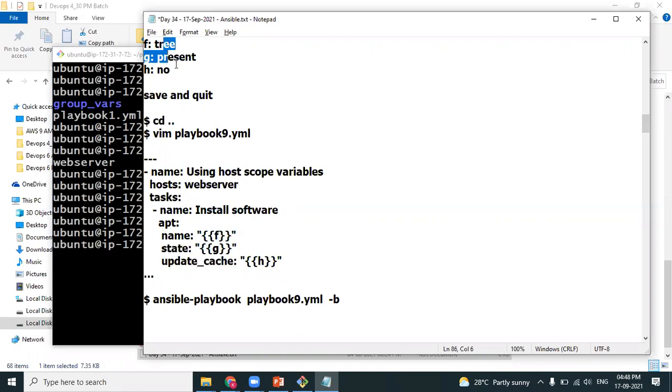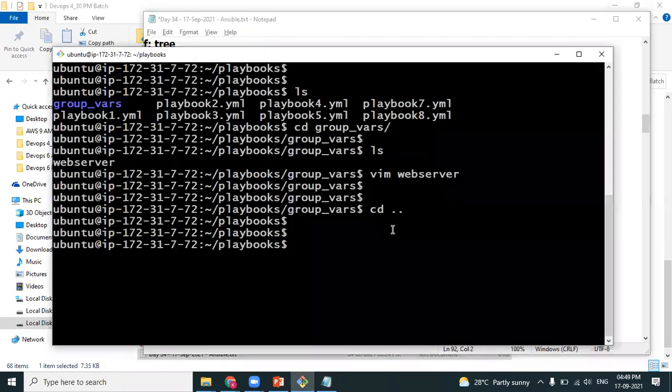So F, G, H. That is nothing but tree, present, and no. That means the tree will be installed without updating the repository. That's what should happen. Hosts equal to web server, so it should run on 2 machines.